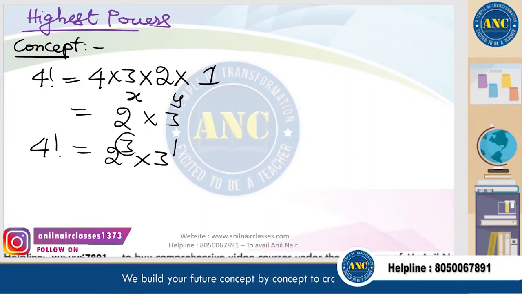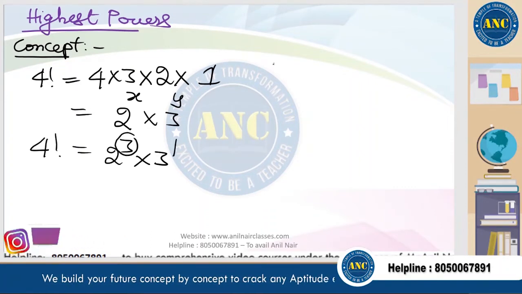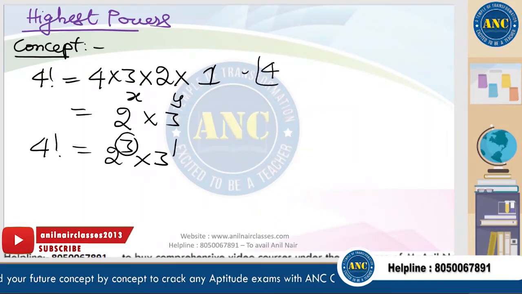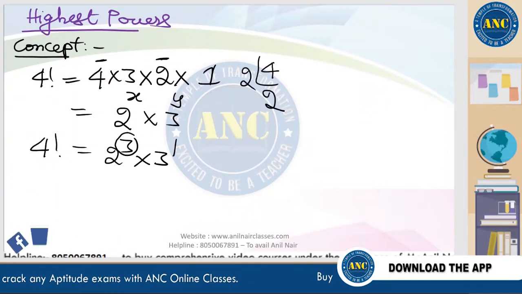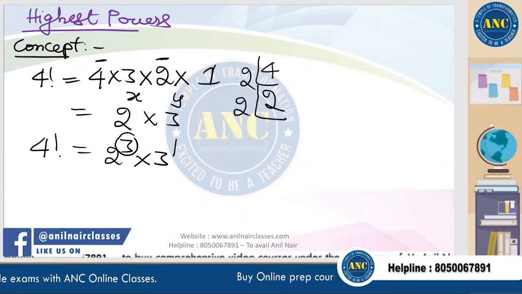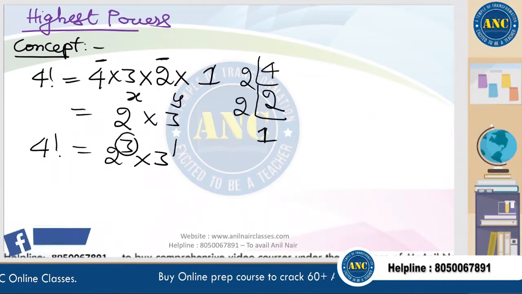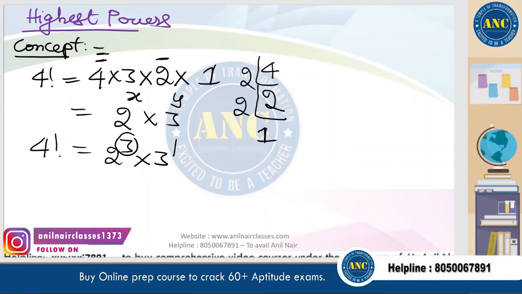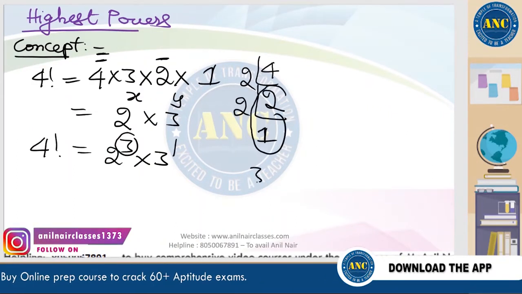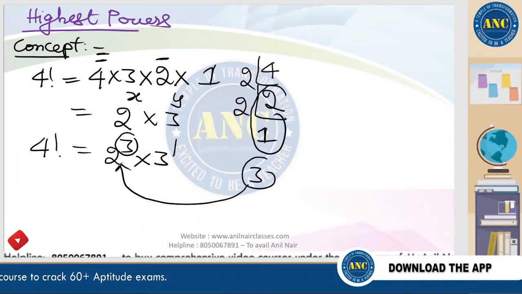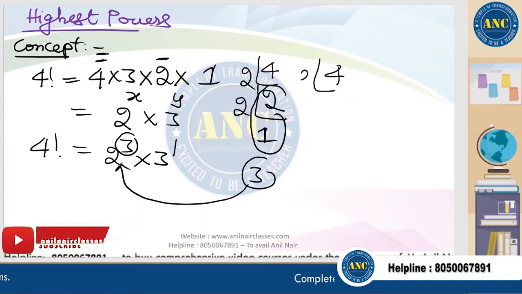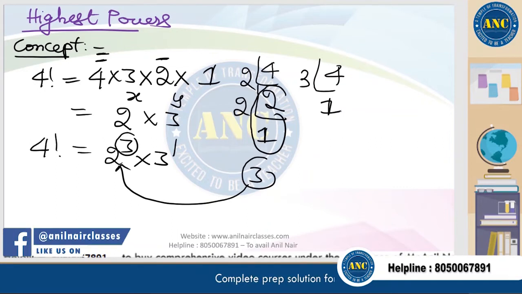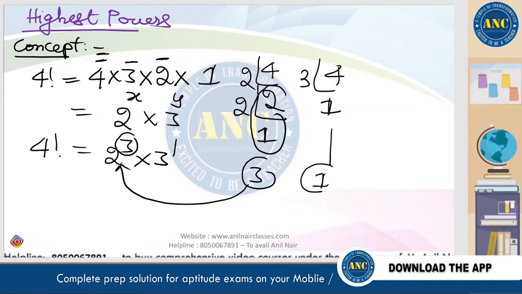Now how did you get this value 3? Suppose I divide 4 by 2, 2 2s are 4. There are 2 multiples of 2. Again if I divide by 2, 2 1s are 2. There is again 1 multiple of 4. What is 2 plus 1? It is 3. That is how you got 2 power 3. Similarly, if I divide 4 by 3, 3 1s are 3. There is only 1 multiple of 3. That is the reason I got 1.